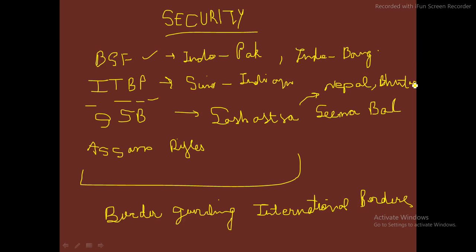Then Assam Rifles, denoted by AR in short form, have a dual role. So they have two different roles. The first role is that they do counter insurgency basically in the northeast, and secondly they guard the Indo-Myanmar border.